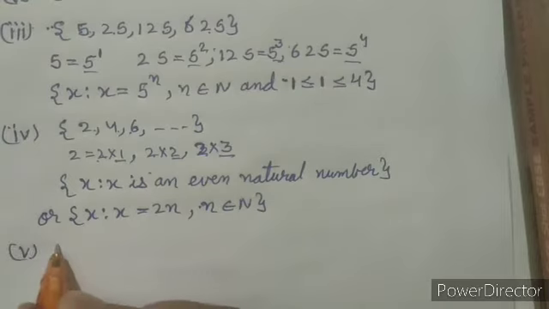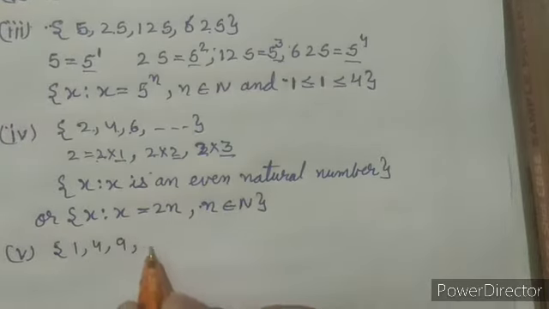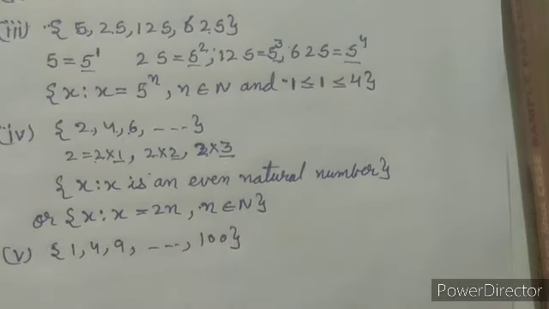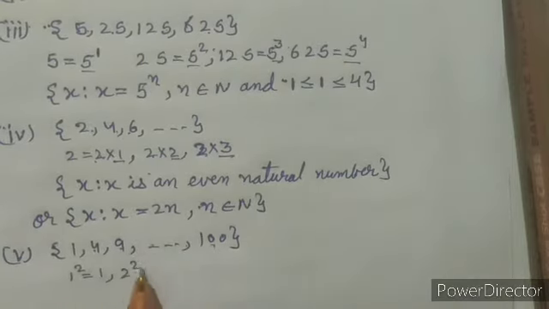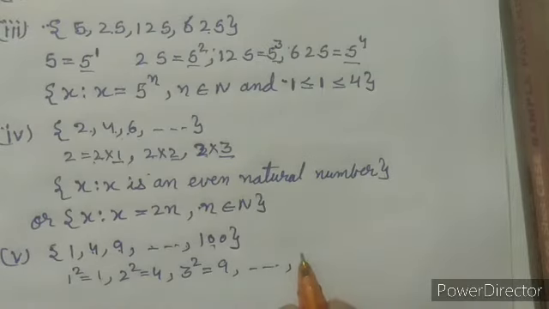Now the fifth one is, in roster form a set is given to us as 1, 4, 9 and up to 100. As you know, these are the squares of the natural numbers. So 1 square will be 1, square of 2 will be 4, similarly square of 3 will be 9, and so on up to square of 10, and that will be 100.